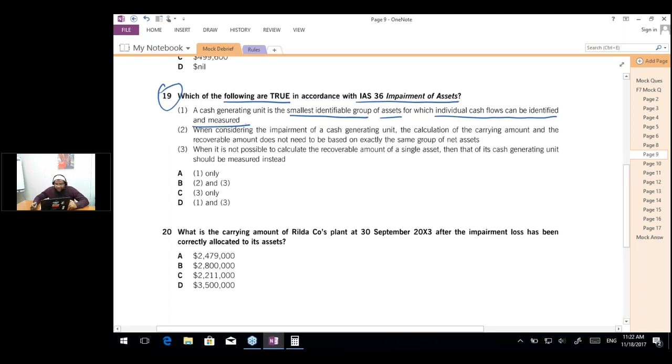Shazeb is saying no. Why, Shazeb? This is correct. Yes, others are saying yes. So statement number 1 is correct, that the smallest identifiable group should be used to calculate the impairment loss. So if 1 is correct, this means that B and C cannot be the right answers. So I just have to see whether 3 is correct or not. If 3 is correct, the answer is D. And if 3 is not correct, the answer is A. So we just need to see 3 now.